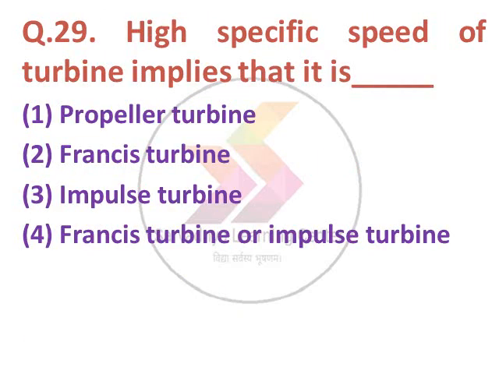High specific speed of a turbine implies that it is a dash turbine. Option 1 propeller, option 2 Francis, option 3 impulse, option 4 Francis and impulse turbine. The option number 1 is correct, propeller turbine.